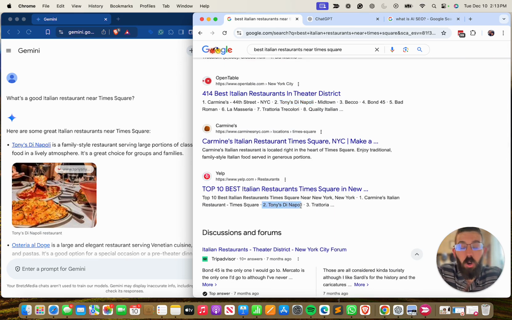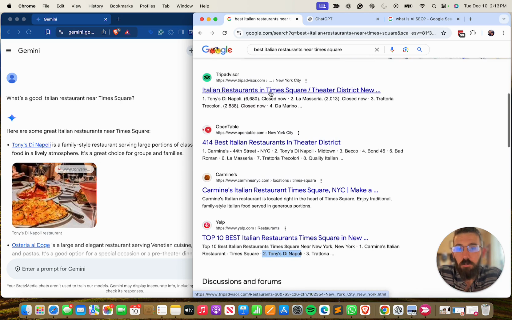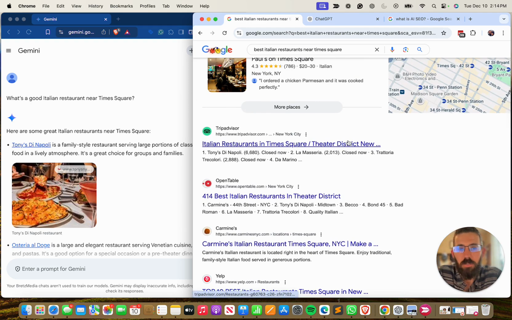So all of that to say, and we've seen this across a lot of different examples, especially for local businesses, but it feels like, at least as of right now, a lot of AI search relies or pulls certainly from some of the top directories. And so if you were an Italian restaurant near Times Square, having accounts on TripAdvisor, OpenTable, Yelp, driving reviews there, those are things that are going to matter.